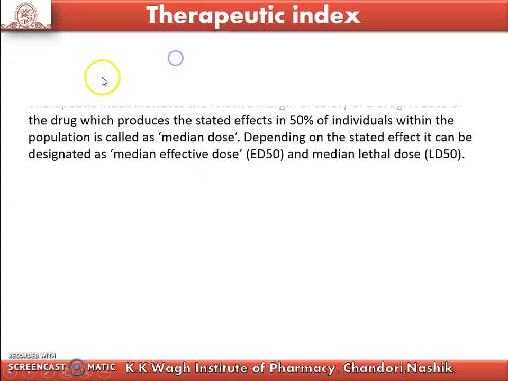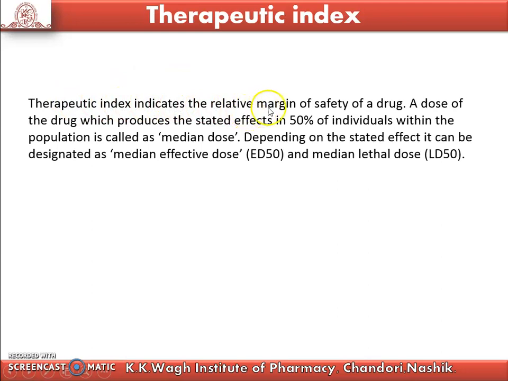Therapeutic index indicates the relative margin of safety of a drug. It is the dose of a drug which produces a stated effect in 50% of individuals within the population. That means we have to take some kind of population, some group of people, and in that group 50% of people get the effective dose and 50% get the lethal dose, that is LD50. Therapeutic index can be calculated by LD50 upon ED50.